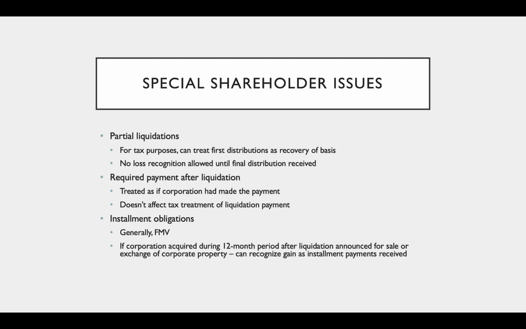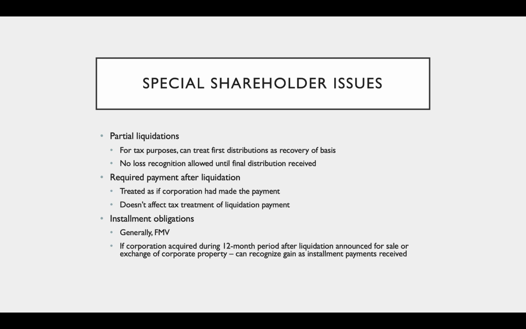All right, now moving into just some special shareholder issues. If we have a partial liquidation, so we're receiving payments, and in this year we receive one payment in a series of distribution payments, for tax purposes, I can treat those first distributions that I receive as a recovery of basis. And if you remember, a recovery of basis is not taxable. And what we're talking about is the basis in my shares. So as I'm receiving money, I can treat that receipt of money or property as a recovery of basis as long as I still have basis in those shares. But I cannot recognize loss until the final distribution is received.